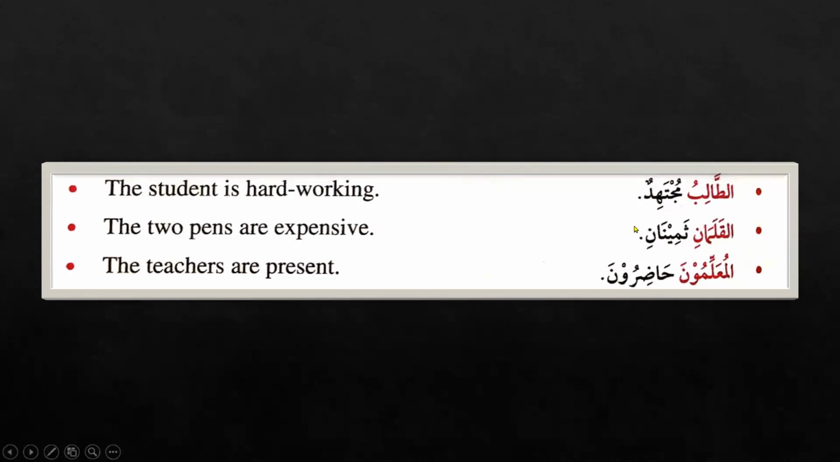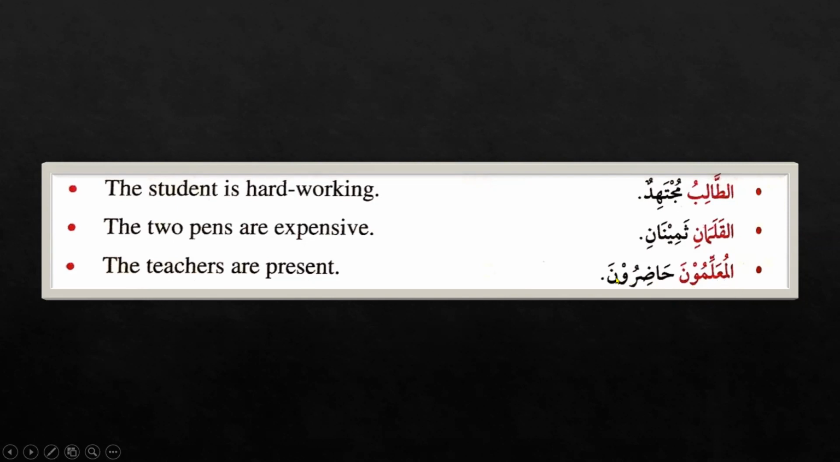The student is hardworking. Let's look at the second example. Al-kalamani saminani. The two pens are expensive. Al-kalamani is the mubtada and the second part is the khabar. You can see that the mubtada has al, so it is definite, and the khabar is nakira. Alhamdulillah. The next example is al-muallimuna hadiruna. The teachers are present.